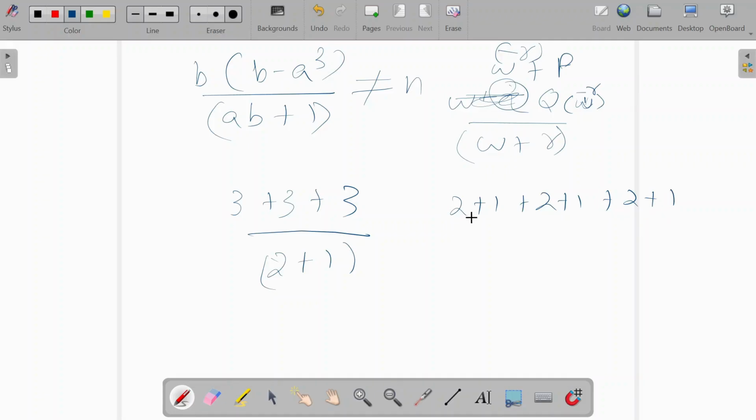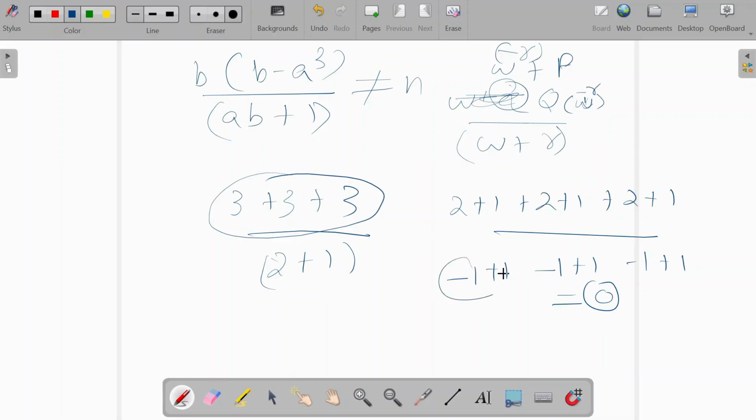Somehow you are able to get this 2 out. Now in place of 2, if you put minus 1, what will happen? Minus 1 plus 1, minus 1 plus 1, minus 1 plus 1. That will also amount to 0, just like taking away 3 threes and making it 0.